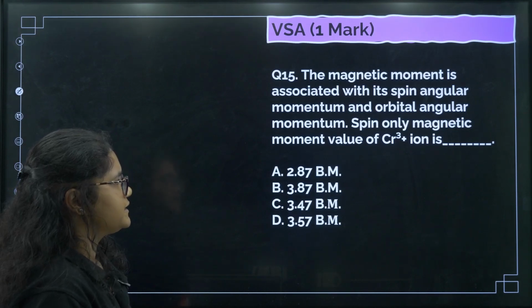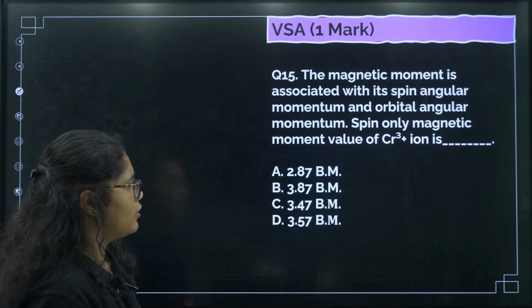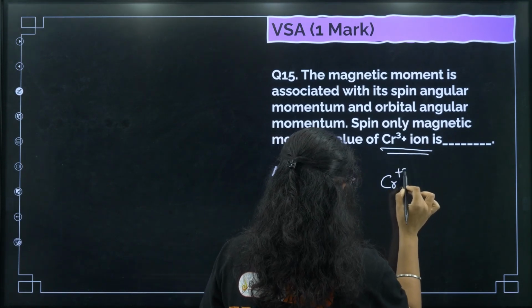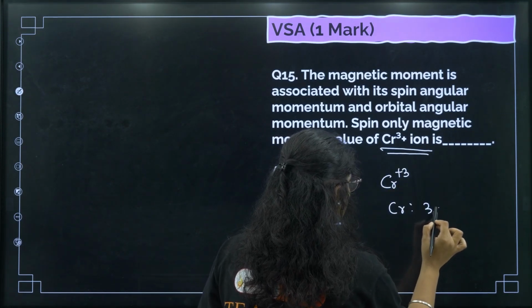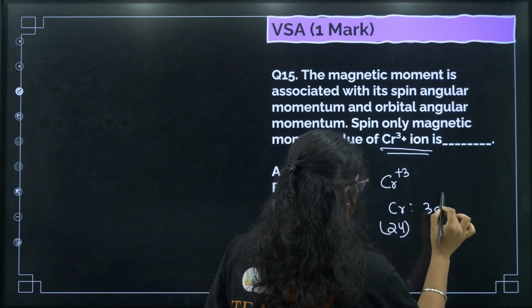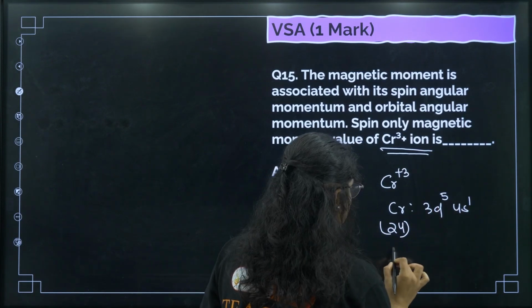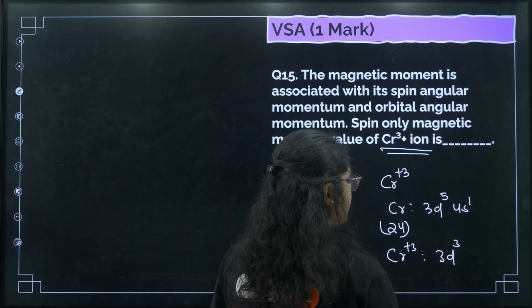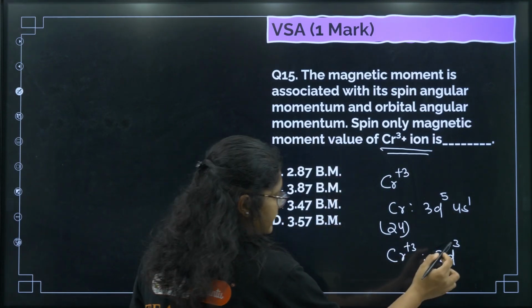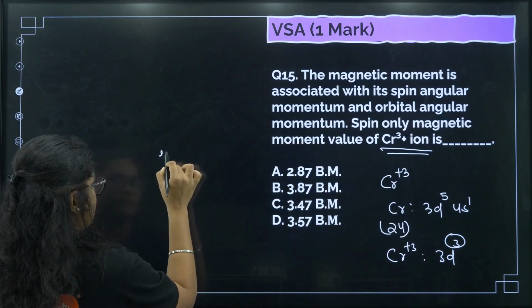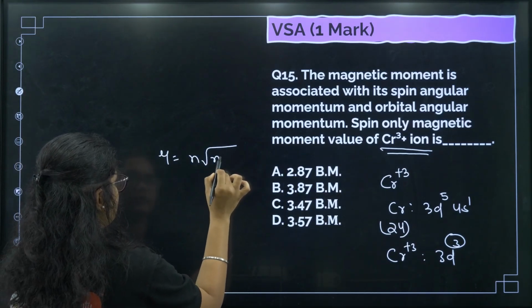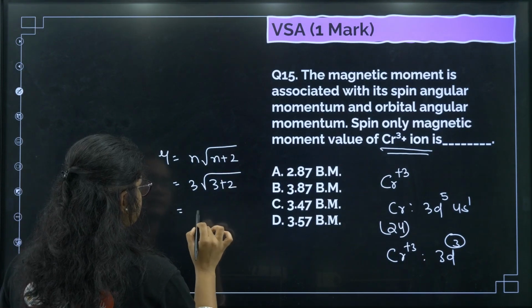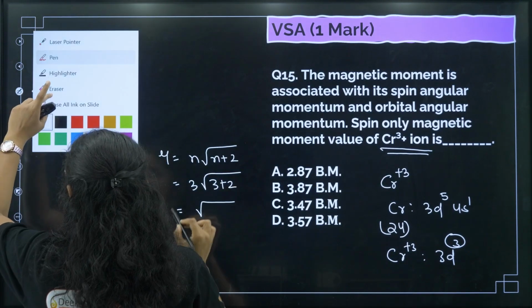Magnetic moment is associated with the spin momentum and orbital angular momentum. The spin only magnetic moment of Cr3+. So chromium atomic number is 24. Electronic configuration 3d5 4s1. Cr3+ will be 3d3. Right? So if you remember the electronic configuration, what is the magnetic moment formula? Root over n into n plus 2. So that is 3 into 3 plus 2. So that is root over of, sorry, one second.